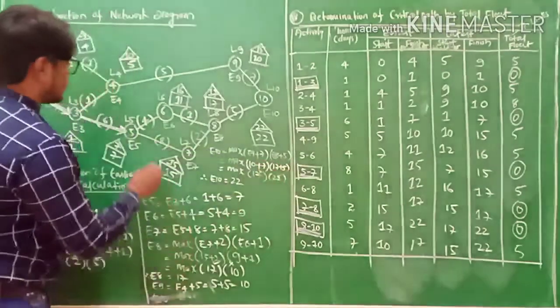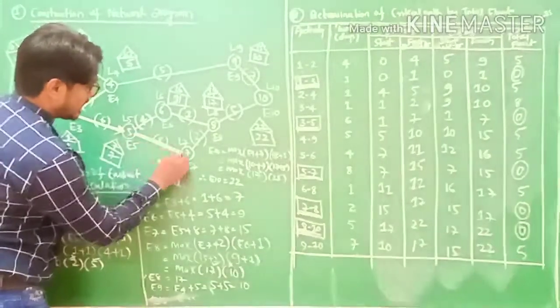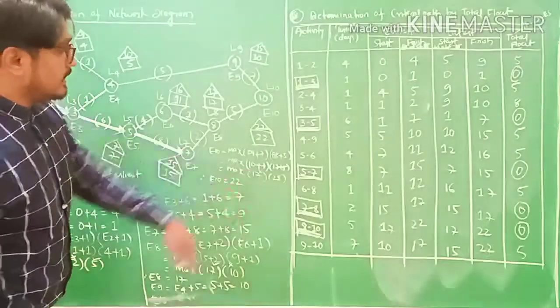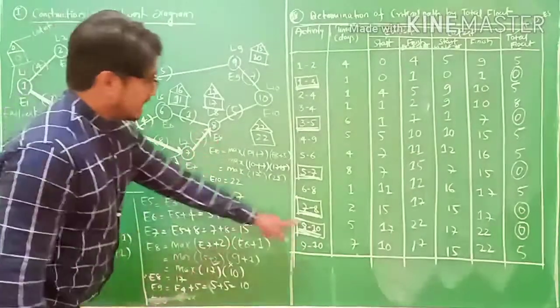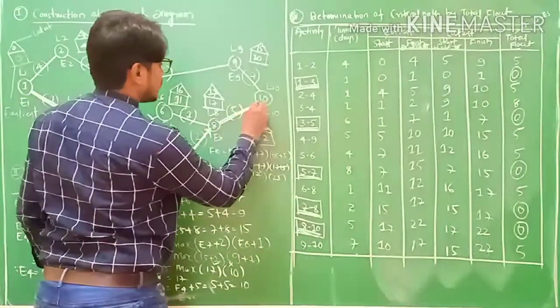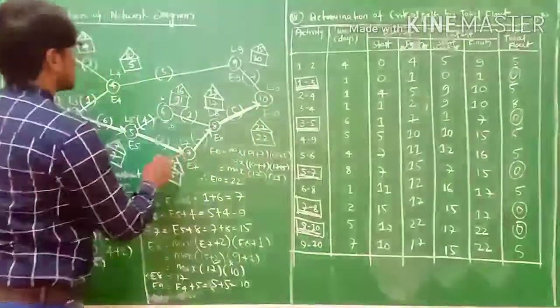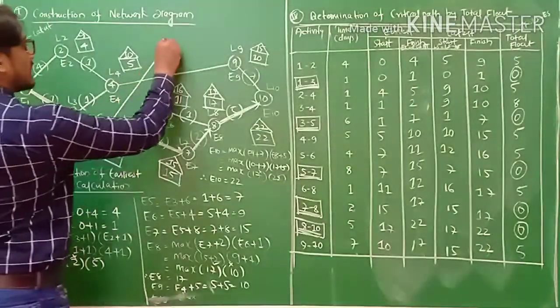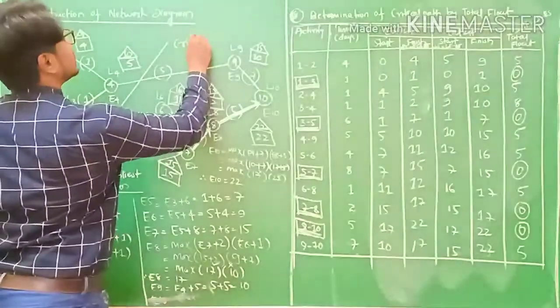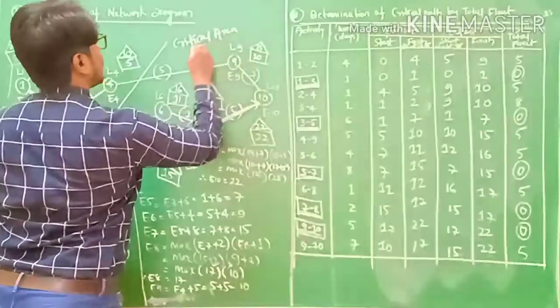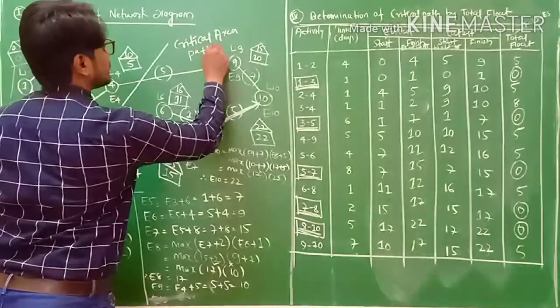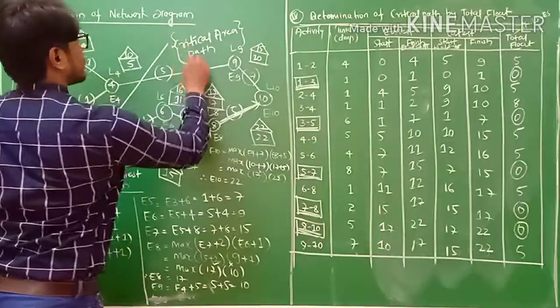Then 5 to 7, this is the problematical area 5 to 7. Then 7 to 8 problem and 8 to 10 problem, my friends. So this area is called the critical path, critical area or path. Try to understand this, friends.